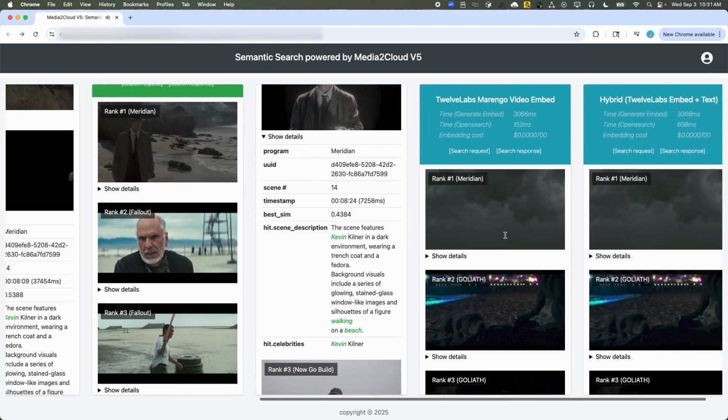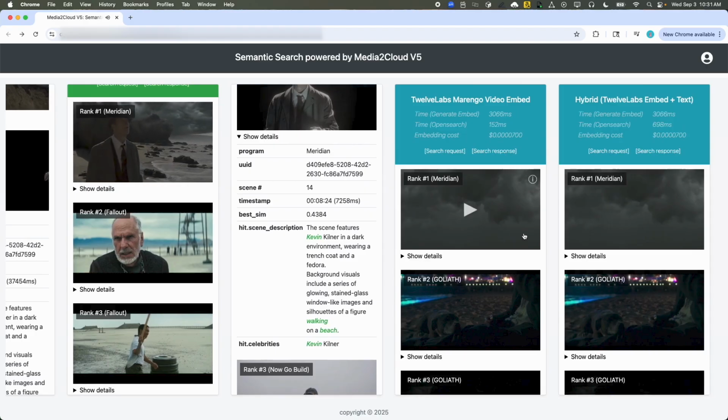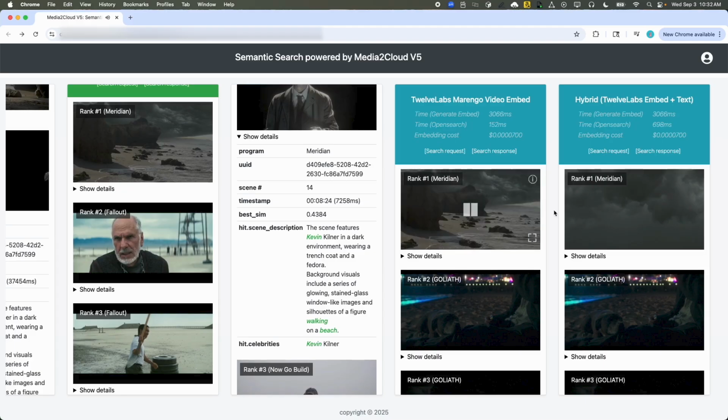The next one is TwelveLabs with the Marengo model. So here we're generating the scene segment from Media2Cloud V5, sending that to TwelveLabs directly to generate a video embedding, and then storing that in OpenSearch. So per scene, TwelveLabs actually gives back multiple embeddings, since internally it does some of its own segmentation. So for a long scene, you could have over 20, 40 embeddings per scene. And since they do all of that segmentation, the result we're seeing is pretty short, more at the shot level as well.